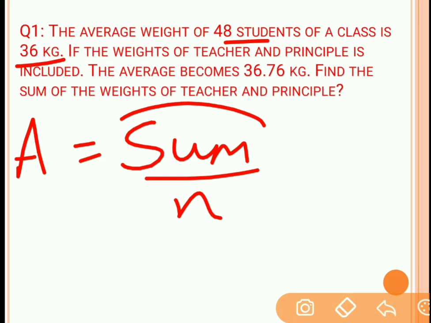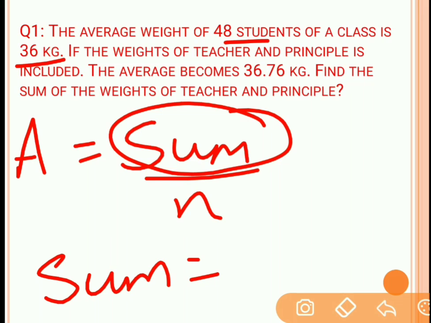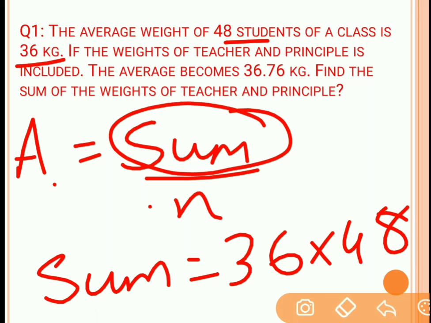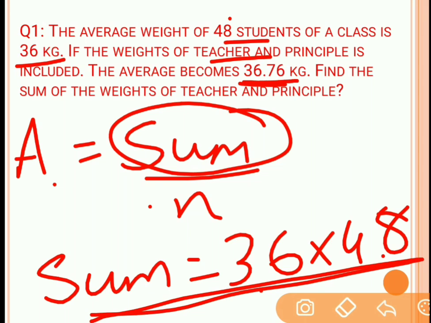So what is the sum of the weight of all the students? The sum of the weight of all the students will be equal to average into number of students. Average is 36 and number of students is 48, so the sum of all the weights of students will be 36 into 48. Now it has been told that if the weight of the teacher and principal is included, then the average becomes 36.76. So teacher and principal means two persons are added to this group of 48 students. So this is the sum of 48 students.